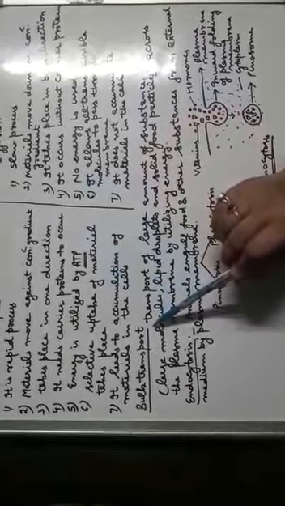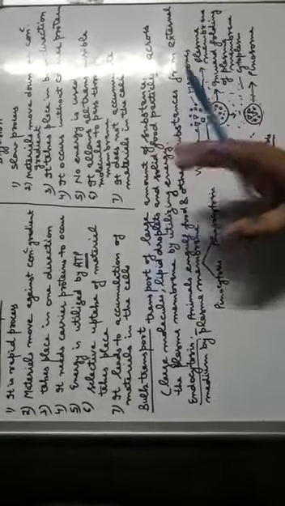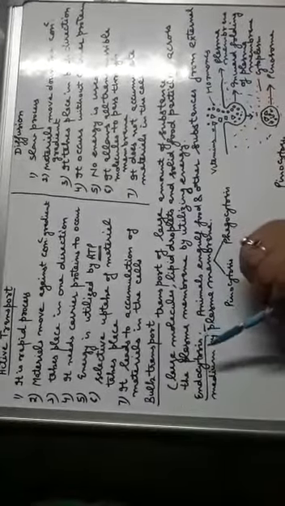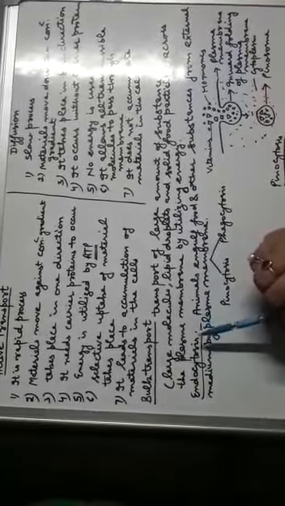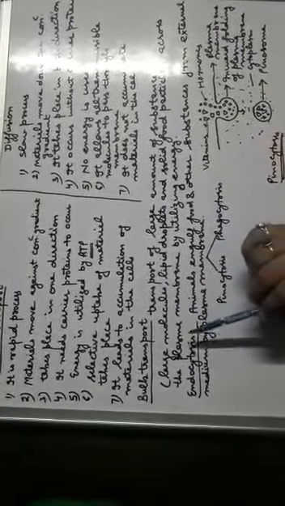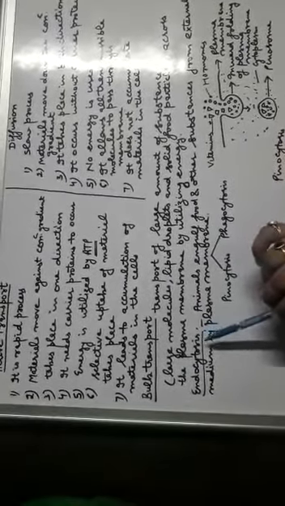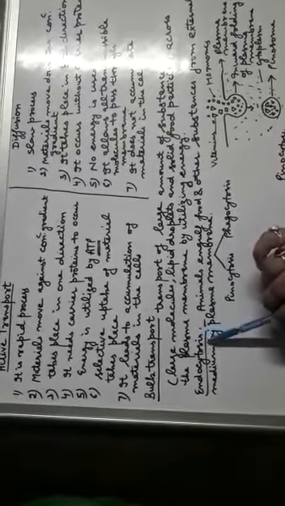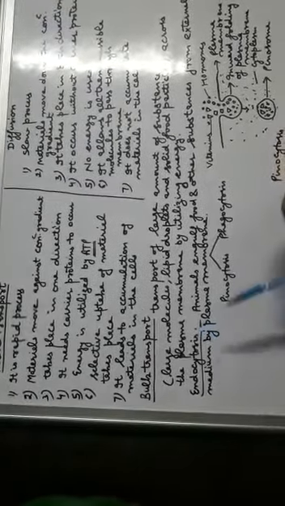Now there is bulk transport. Bulk transport means large amounts of substances, especially large molecules, lipid droplets meaning fat droplets, and solid food particles. They cross the plasma membrane by utilizing energy. So the process of bulk transport is, first of all, endocytosis.